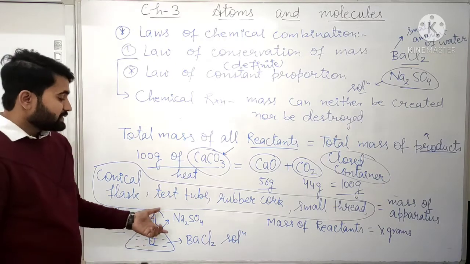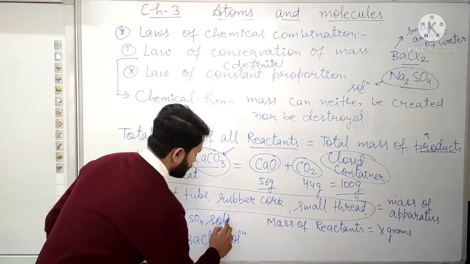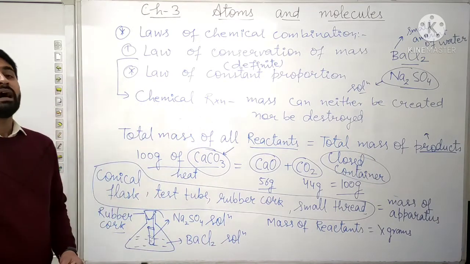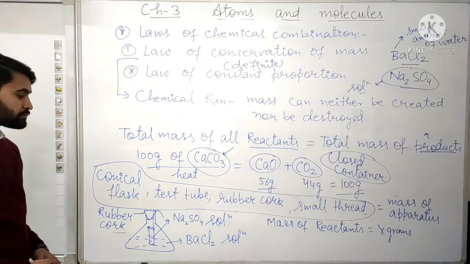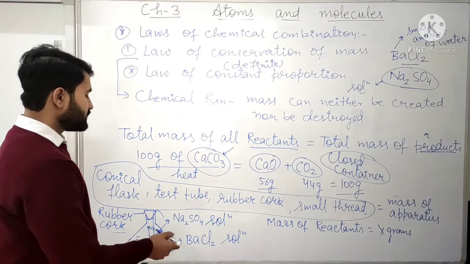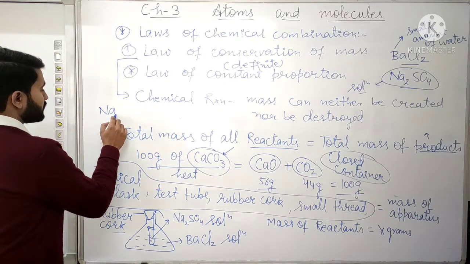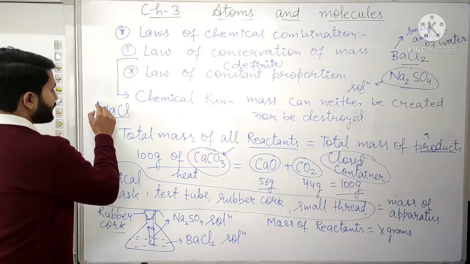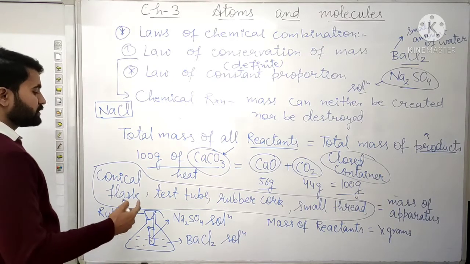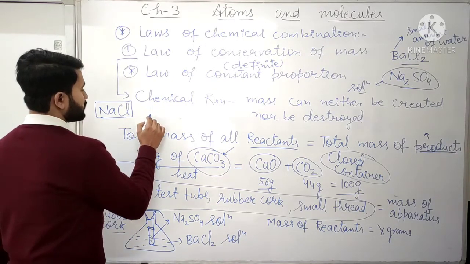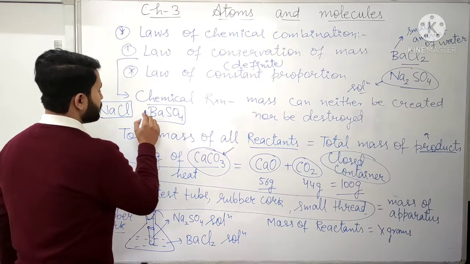As soon as the sodium sulfate solution and the barium chloride solution mix, a reaction will take place, a chemical change will take place, and the new substances formed will be sodium chloride, written as NaCl, and along with it, barium sulfate, written as BaSO4.